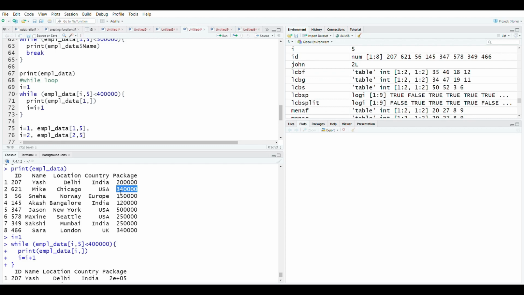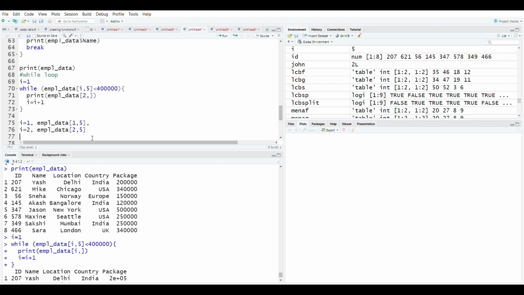So it will print again, but this time the value of I will be 2, so it will print the second row. By the end of the second loop, the value of I will again increase to 3, according to this command. Fine, so again it will do the same thing.